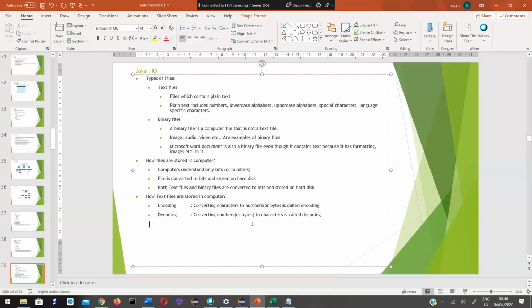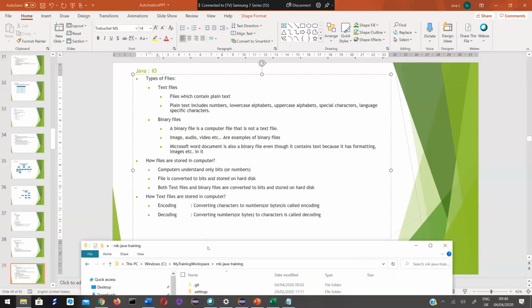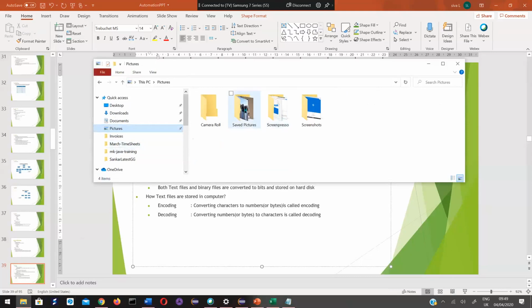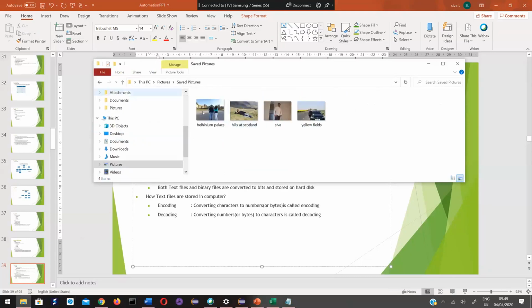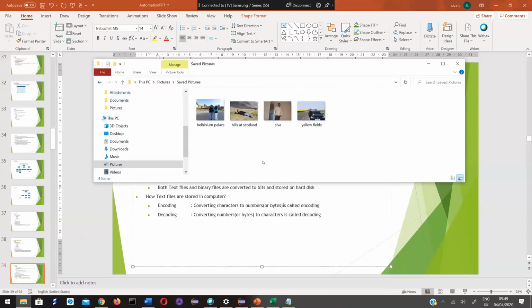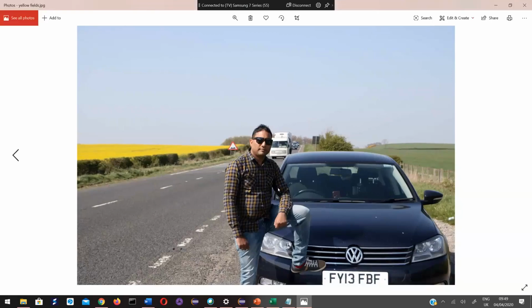Now, if you want to see anything, if I try to open any image file, let's see if there is any picture. Any image. Okay, so this is an image. When you open this image, we are actually able to see the image. Here we are not seeing zeros and ones.